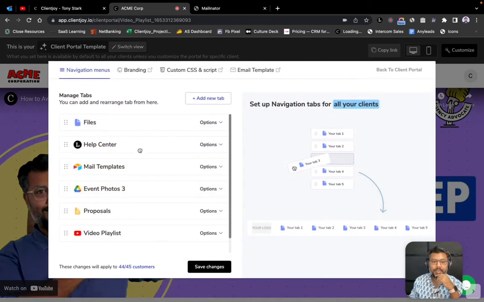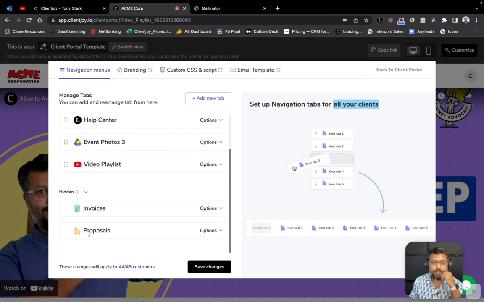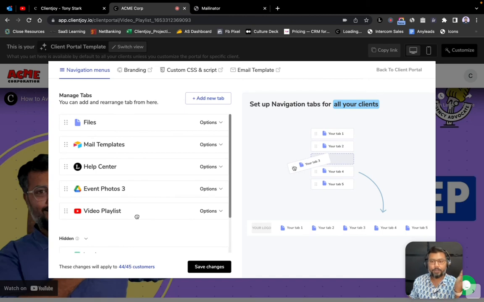So Client Portal basically helps you manage all of these tabs, either for all of your customers or for individual customers as well. And you can just drag all of these tabs around. And if you don't want to show something, let's say proposals, you just click on hide this tab and all the hidden tabs are over here. As you can see, I have invoices and proposals hidden over here, and so on and so forth. Client Portal is much deeper and richer, so I encourage you to check the product out. That will give you a better idea of how the portal works, but this is a very, very quick overview. So I just save changes.